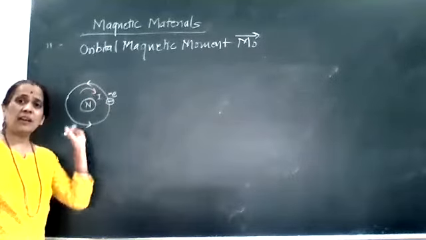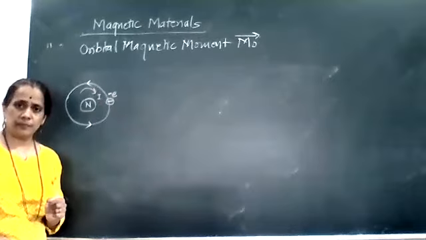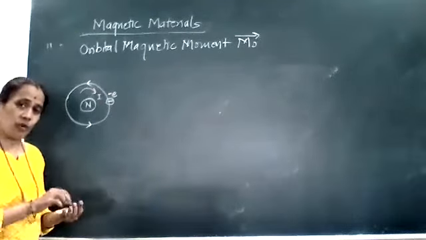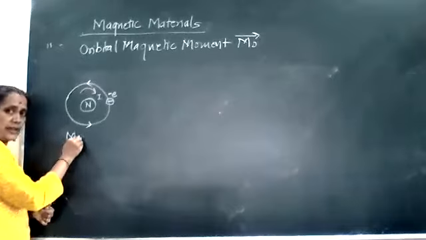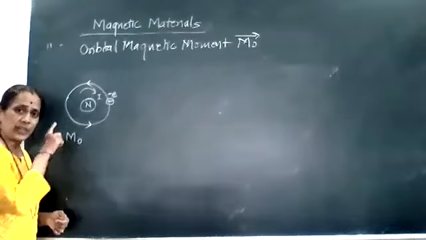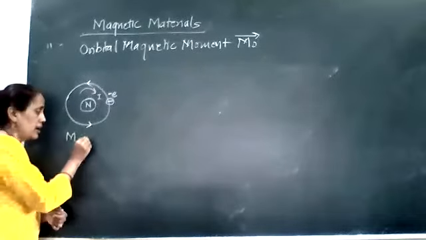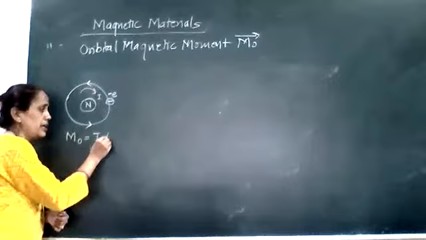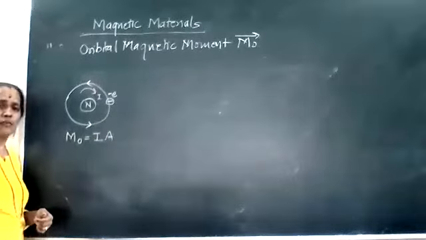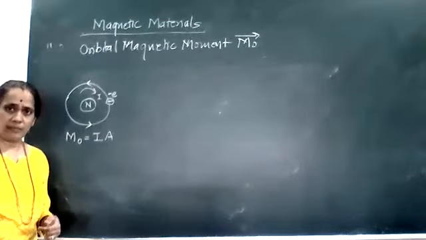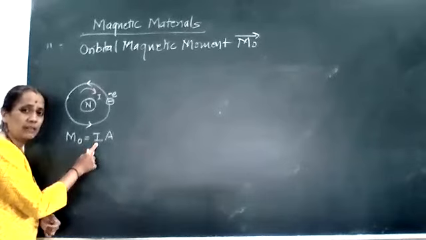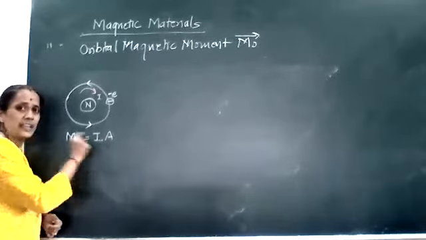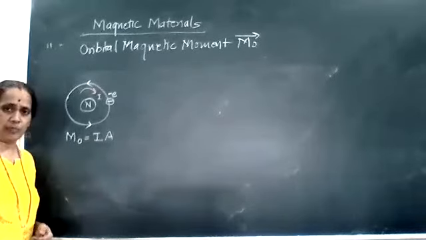Is it right? So I can say that the orbital magnetic moment associated with this current is equal to I into A. Here I is the current, and A is the area of the loop.